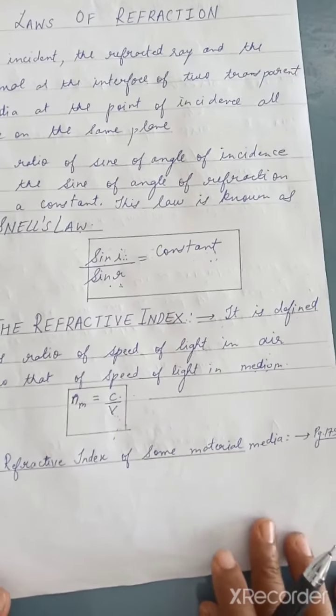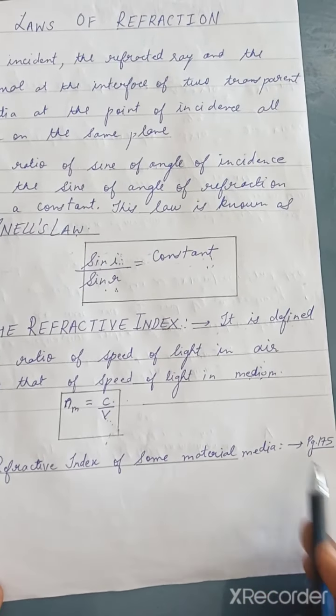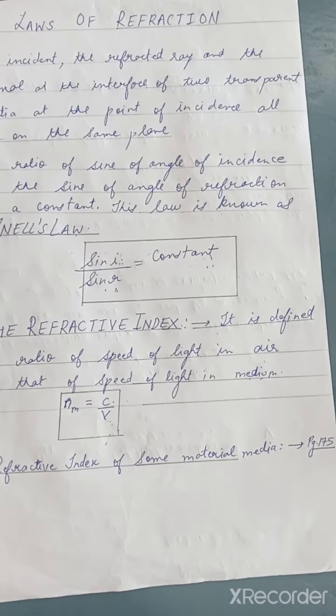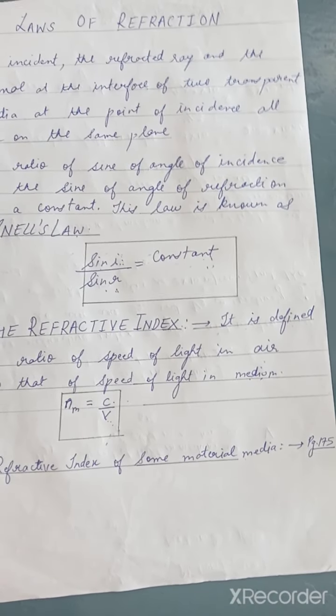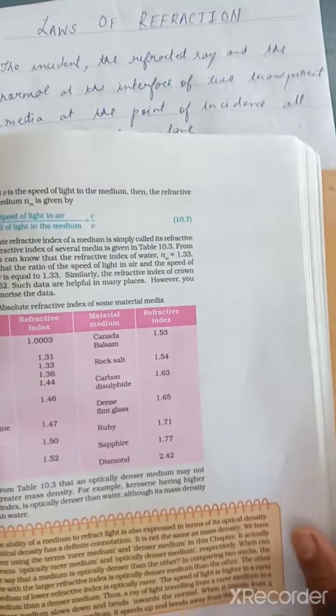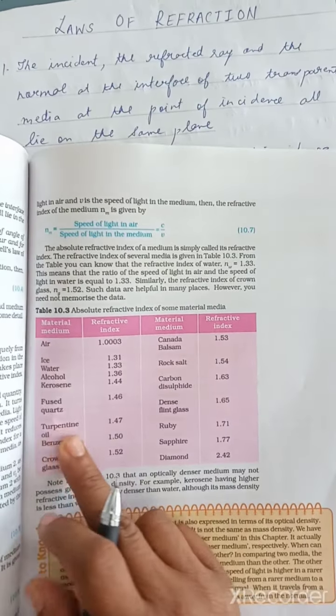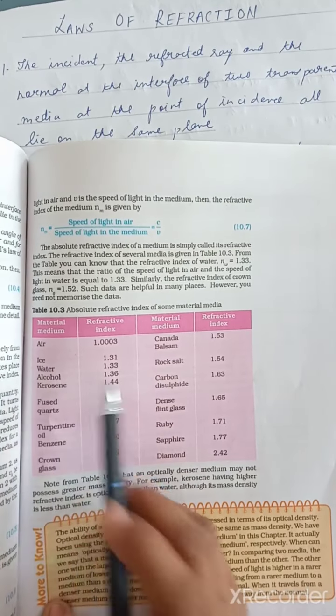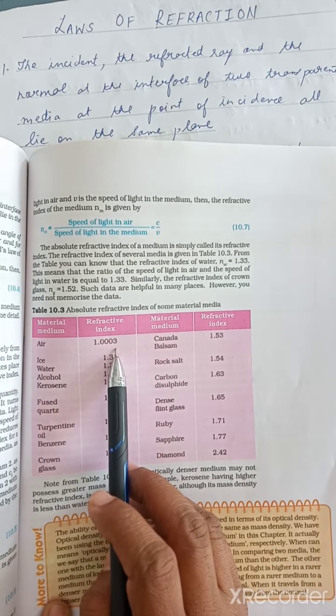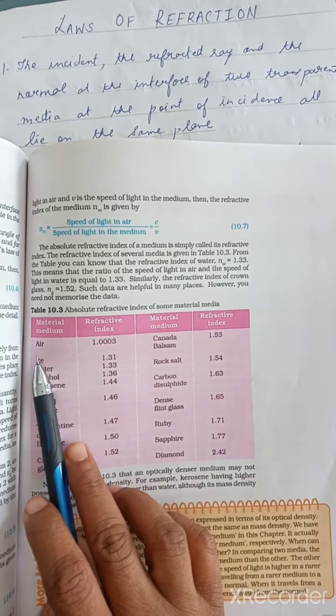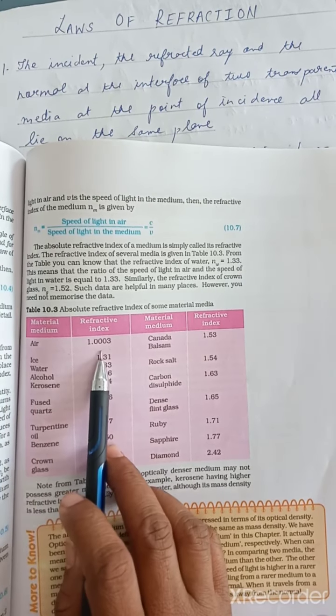Okay, now the refractive index of some material media is given on page number 75 of the NCERT. If you see here, the refractive index of some media is given. For example, air is 1.00 something, so the refractive index of air is about 1.